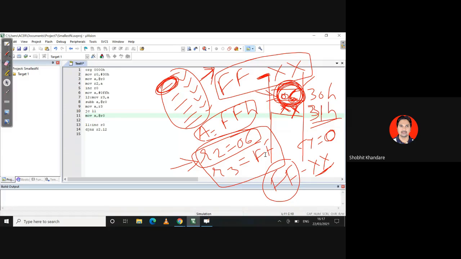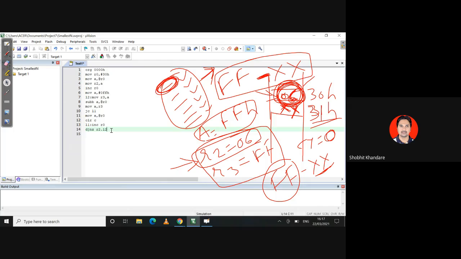Okay, in this case I am going to find the smallest number, so you have to take this number into the accumulator now. If the carry is generated, it is okay. If the carry is not generated, then it is okay. But every time you have to clear the carry flag. So it will be CLRC. Whether the carry flag is generated or not, you have to clear the carry flag before you use the SUBB instruction. It is better you clear the carry flag. Okay, so this is CLRC.